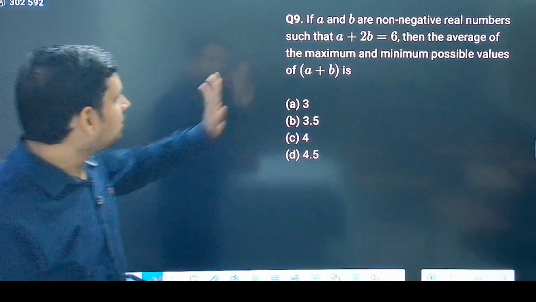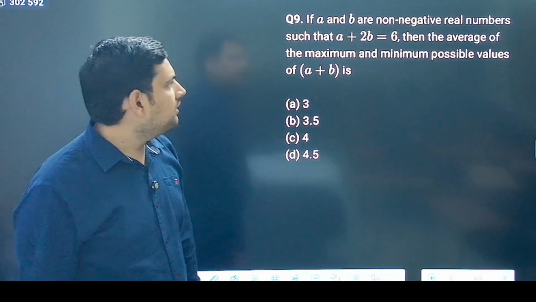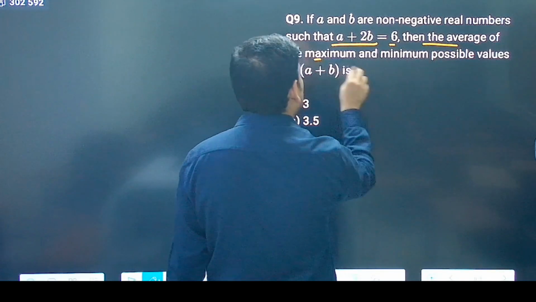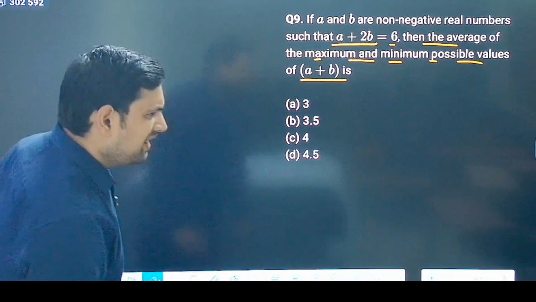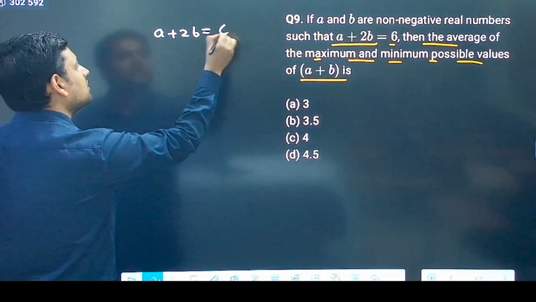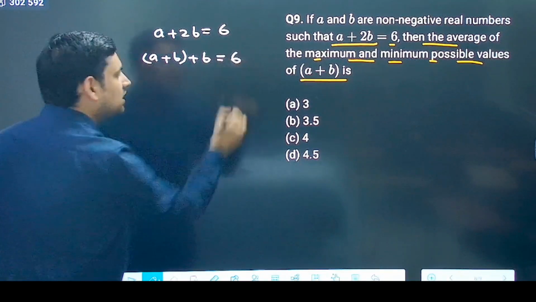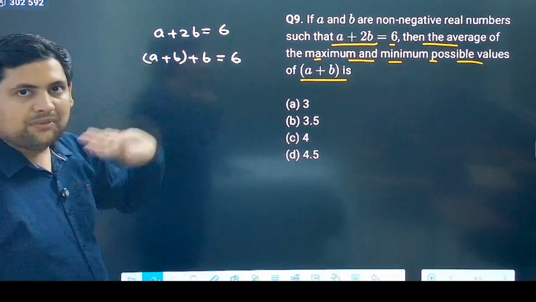Now this question 9. Again very easy. If a and b are non-negative real numbers such that a plus 2b equals 6, then the average of the maximum and minimum possible values of a plus b is what? Now, very easy. What you have to do? a plus 2b equals 6. Now, can I write it as a plus b equals 6? I have to maximize and minimize a plus b.